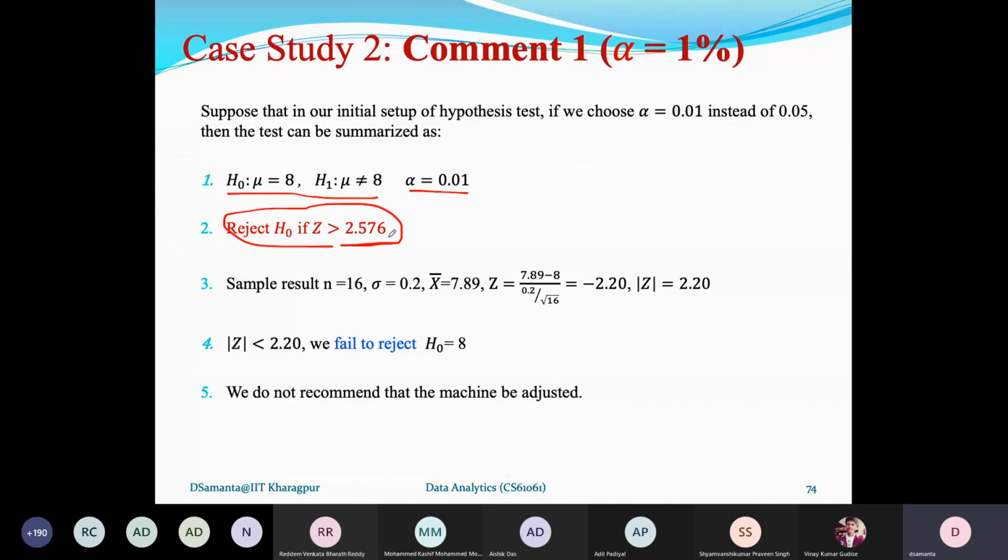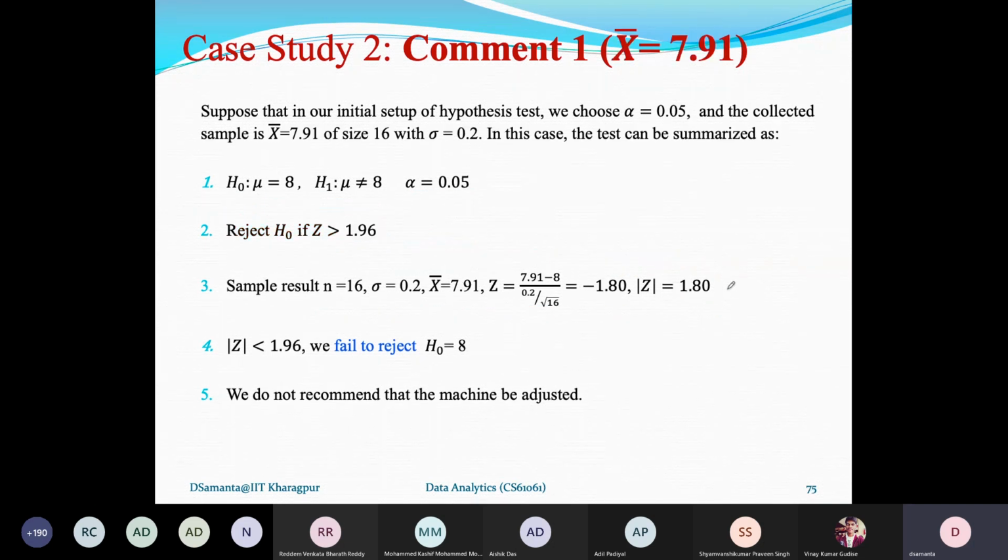From 1.96 to 2.576 as alpha decreases. As alpha decreases, the rejection boundary moves more towards the right. And from the sample data, we can obtain the same result, which is 2.20. And therefore, if we compare 2.20 and 2.576, we can say that the rejection boundary is beyond this one.